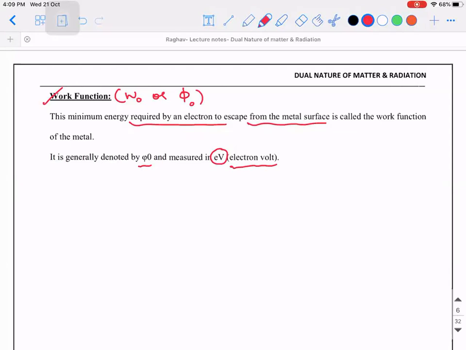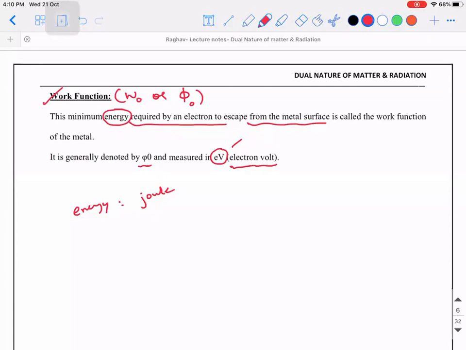So work function is also energy. For energy, generally, what is the unit? Joules. Generally joules, correct. But here we will be using electron volt. That is, in the case of atomic physics and nuclear physics, we will be measuring all the energy values in terms of electron volts. Now comes an important question. If you are saying that the SI unit of energy is joule, then how many electron volts is equal to 1 joule? That is the question.